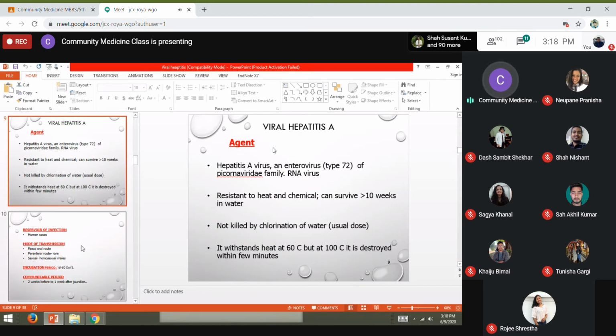Hepatitis A virus is not killed by the chlorine solution, whereas it withstands heat at 60 degrees Celsius, but at 100 degrees Celsius it is destroyed. There won't be any change at 60 degrees Celsius, it won't die, whereas this virus is dead at around 100 degrees Celsius.